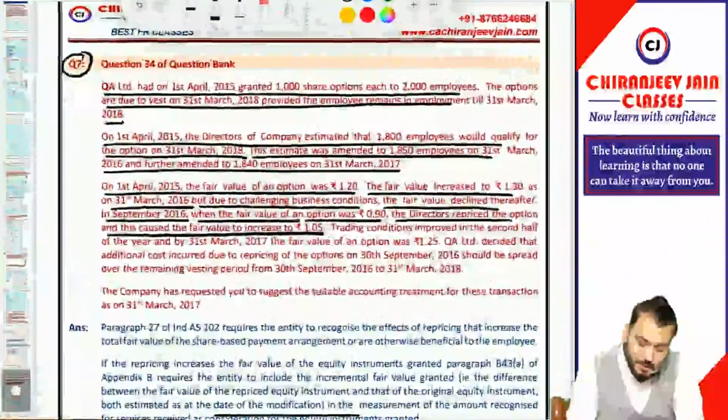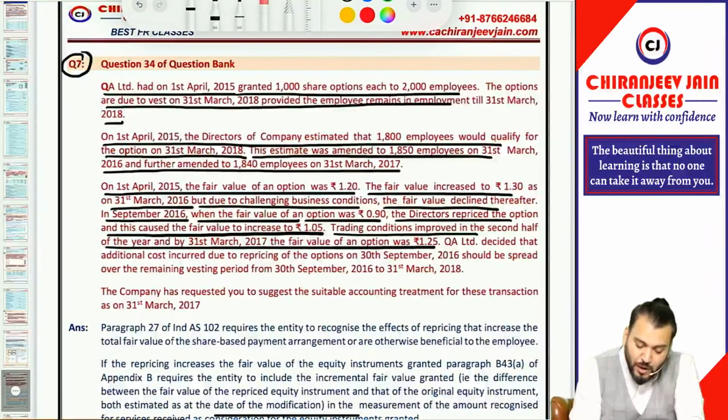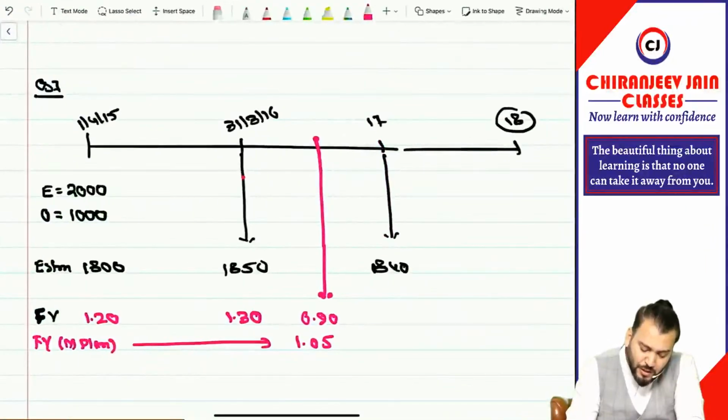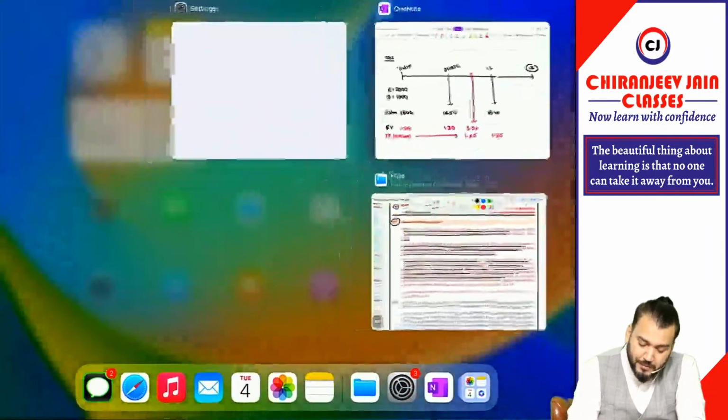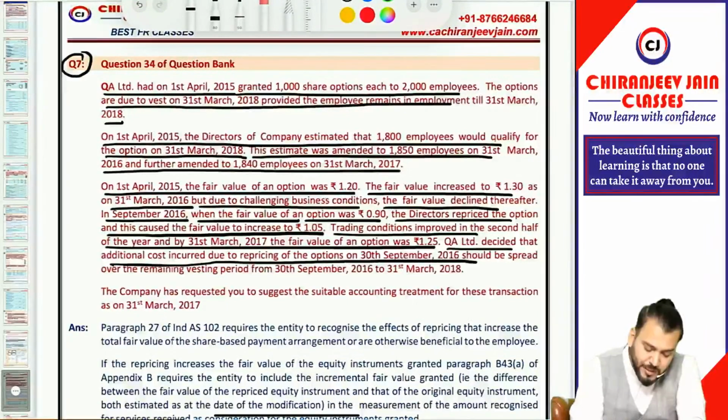Then trading conditions improved in the second half of the year and by 31st March 2017 the fair value of option was 1.25. So now we'll take the modified plan only, so it becomes 1.25. Yes, sir. Correct. UL Limited decided that the additional cost incurred due to repricing of the option on 30th September 2016 should be spread over the remaining vesting period from this date to this date.